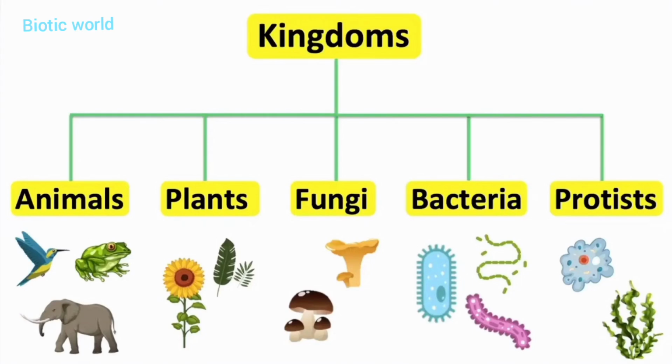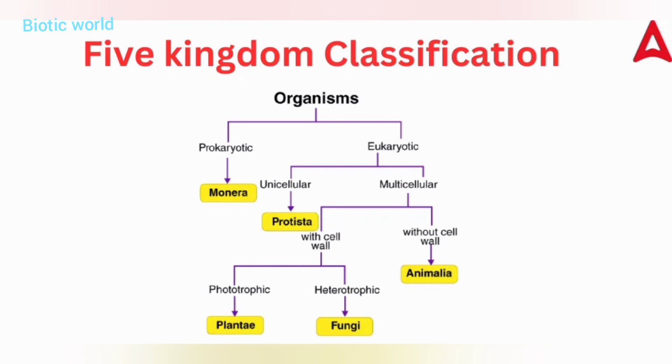Today let us dive into kingdom classification. Robert Whittaker, a biologist, proposed the five kingdom classification in 1969. The five kingdom classification includes five main kingdoms: Monera, Protista, Fungi, Plantae, and Animalia. Five kingdom classification is a very important concept in the study of living organisms.